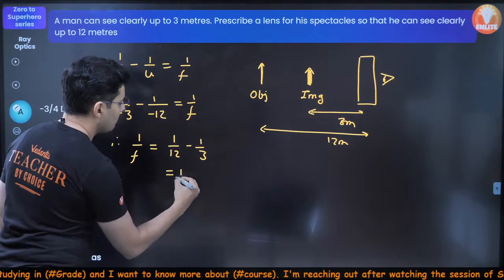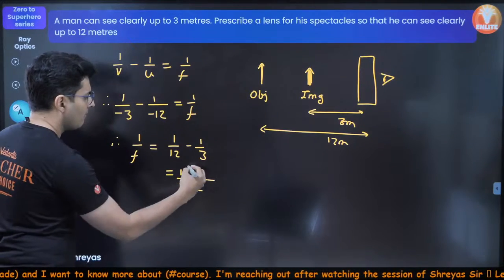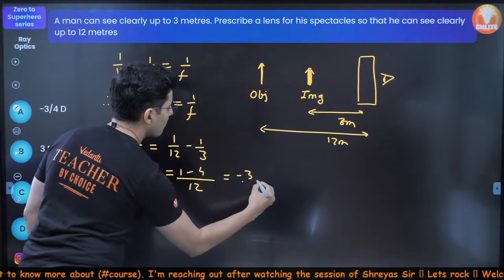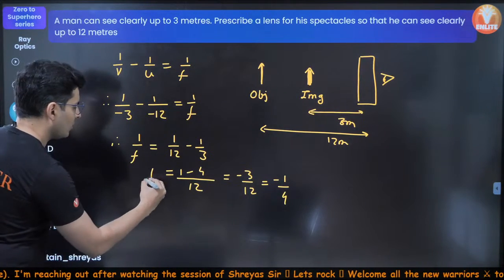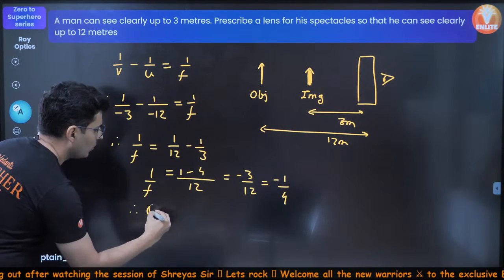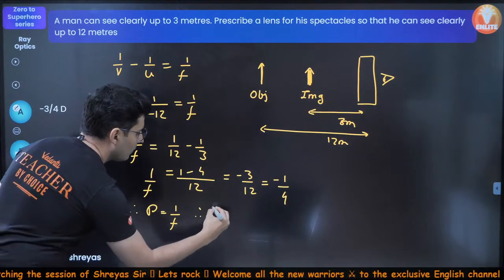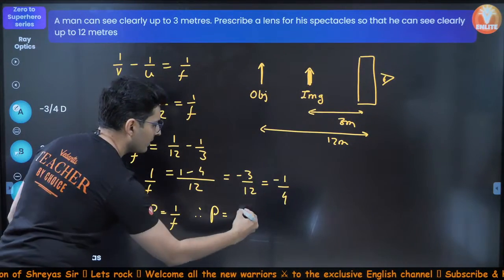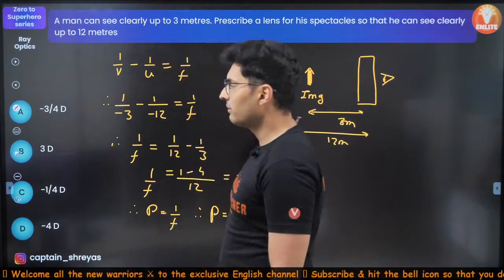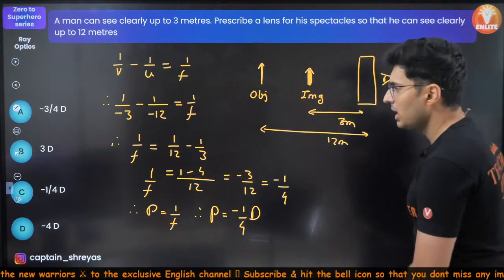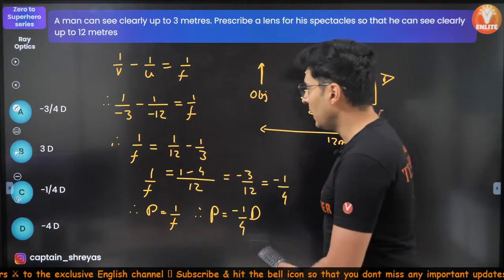Take LCM. So 1 by 12 common, minus 4. So it is minus 3 by 12, which is minus 1 by 4. So this is nothing but your 1 by f. But we all know power is 1 by f. Therefore, power is minus 1 by 4 diopters. It was all in meters, so you don't have to convert it from centimeters to meters. Hence, the correct option is minus 1 by 4 diopters.